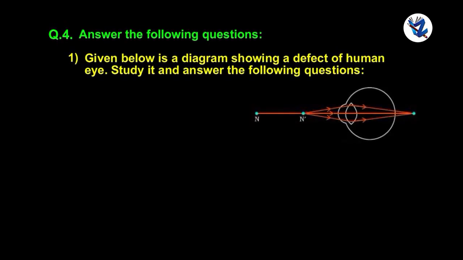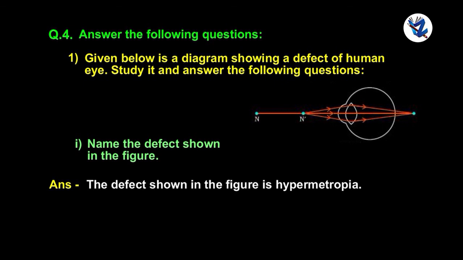Question 4. Answer the following questions. Given below is a diagram showing a defect of human eye. Study it and answer the following questions. Name the defect shown in the figure. The defect shown in the figure is hypermetropia.